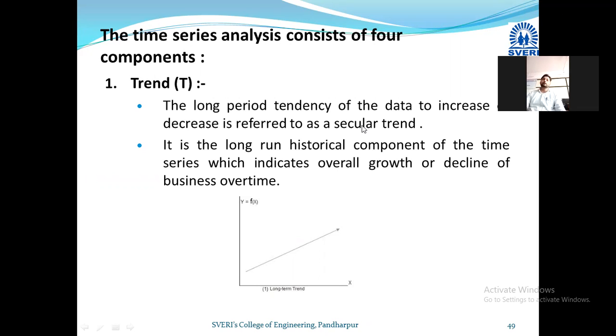Why is it called a secular trend? It is called a secular trend because it is not a biased one. This line will show either the positive trend or, if it is declining, the negative trend. Out of the two situations, one will happen with the business of that particular company. So it is a secular trend.